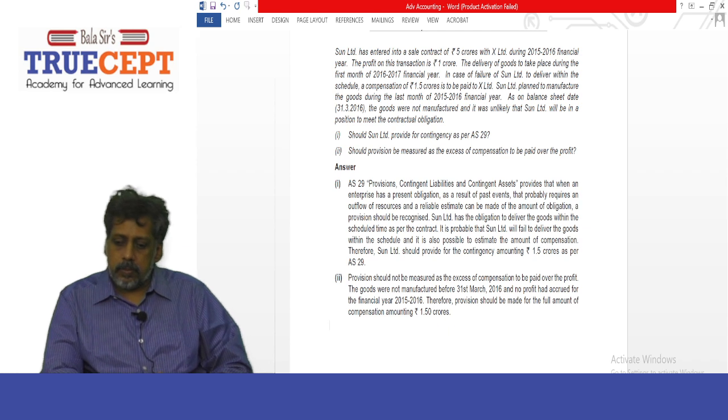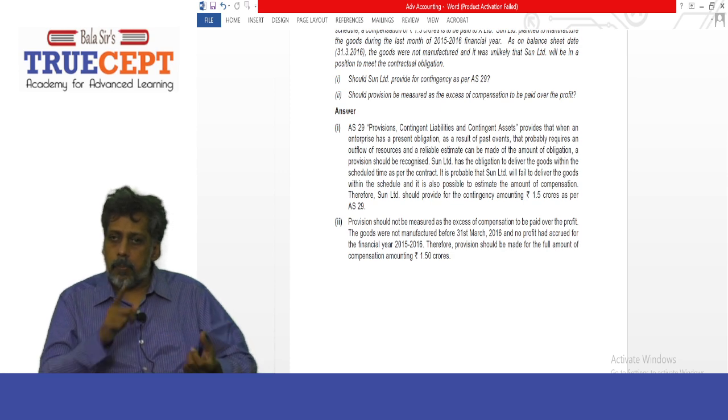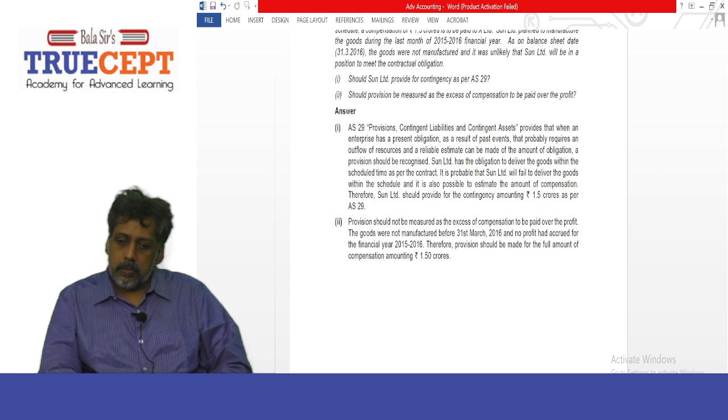Next. Yes, sir. So, number 2, provision should not be measured as the excess of compensation to be paid over the profit. The goods were not manufactured before 31st March 2016 and no profit has accrued for the financial year 15. That's it. You cannot anticipate profits. Therefore, provision should be made for the full amount of compensation, which is 1.5 crore. Is that clear, guys? Yes, sir.